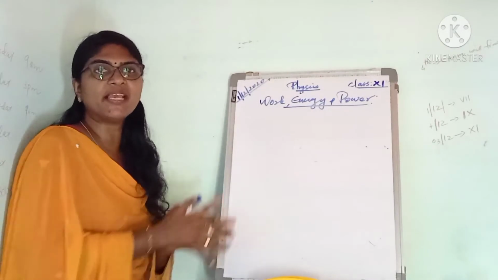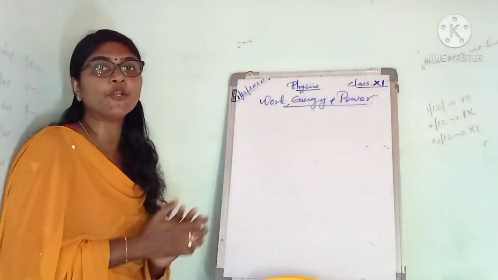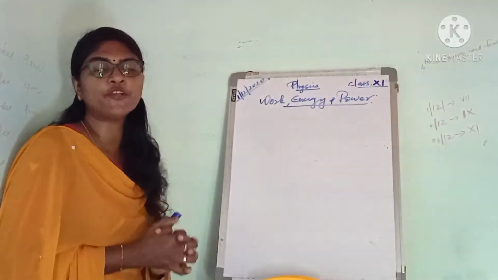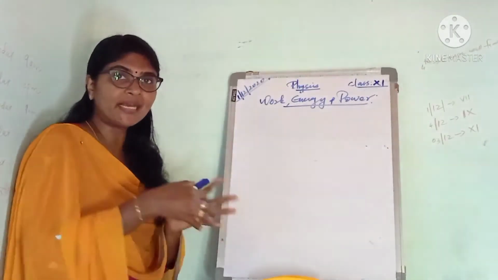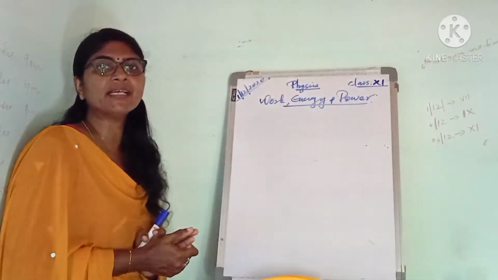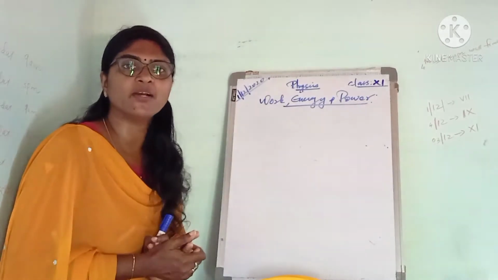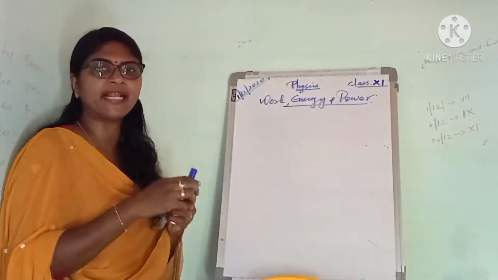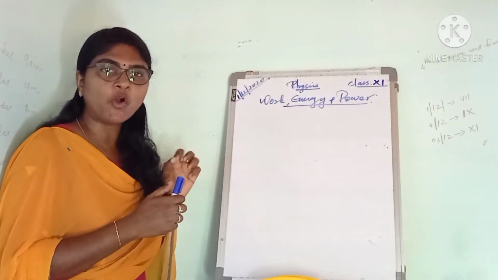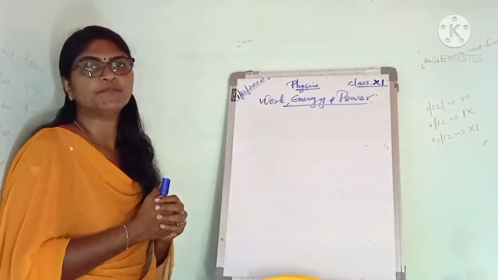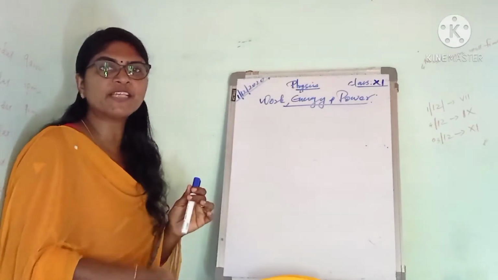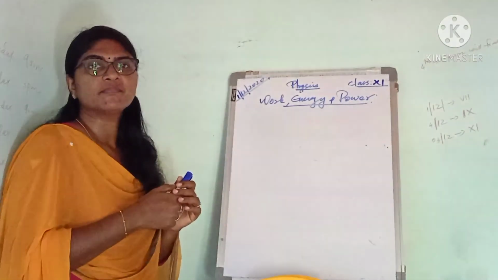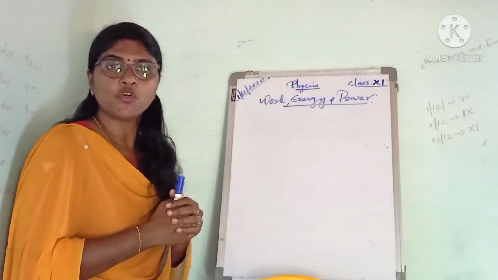Listen, in all these activities, two things are common. Do you know what they are? In all the examples I said here, two things are common. Suppose when a horse pulls a cart, or when a boy lifts a heavy load, here the two things are common.